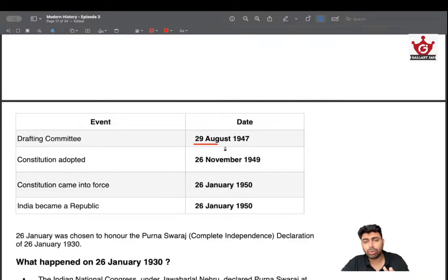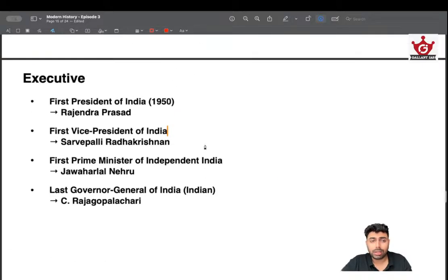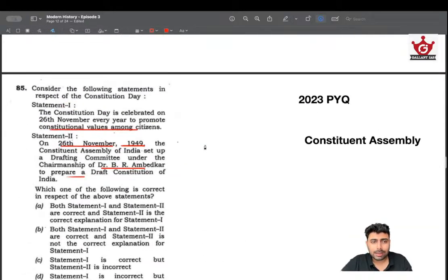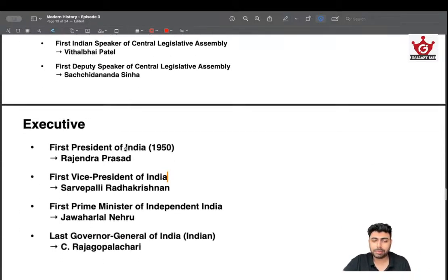So it took almost 2 years, and it was started on 29 August 1947. So in this place, this should have been 29 August 1947. Okay, that's the wrong thing. If 29 August 1947 was given, this would have been the right statement.